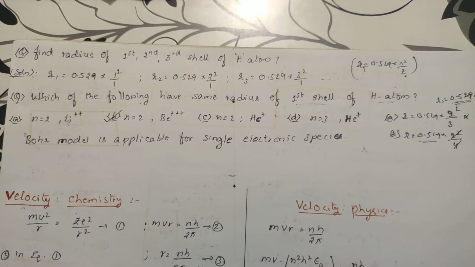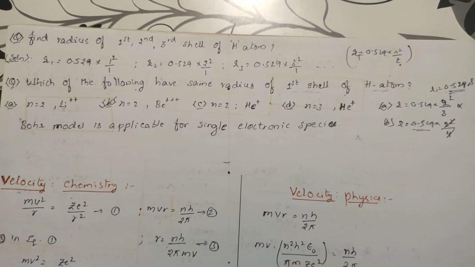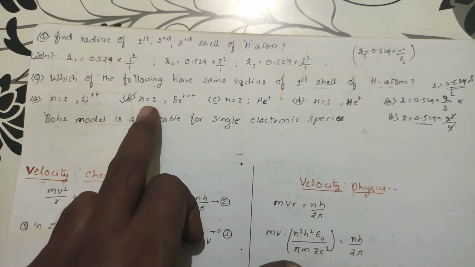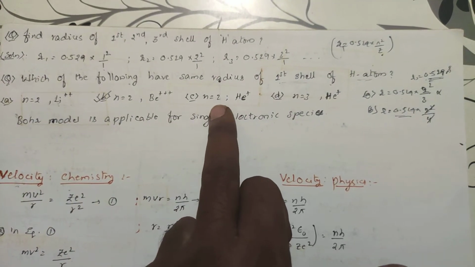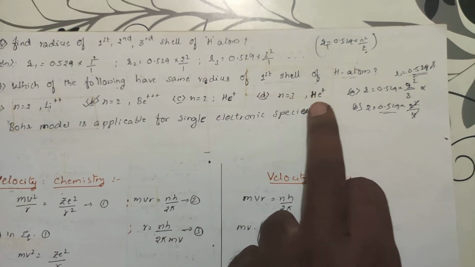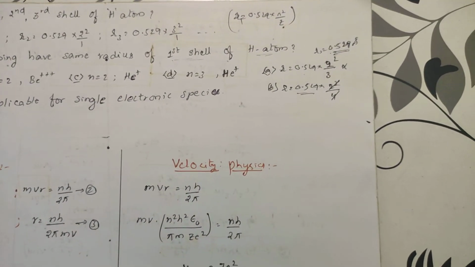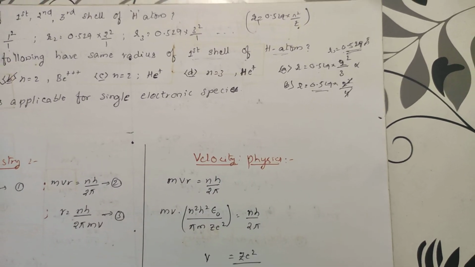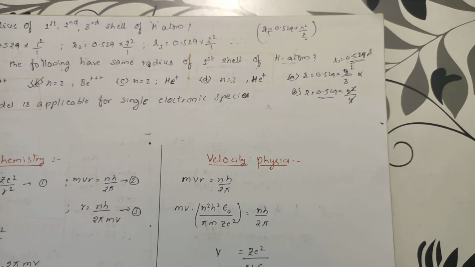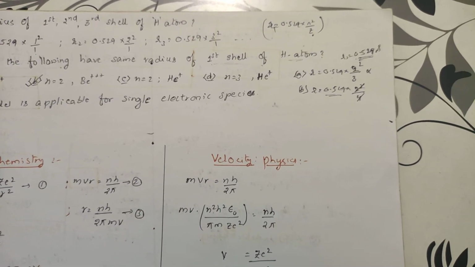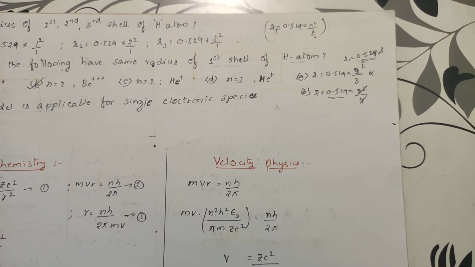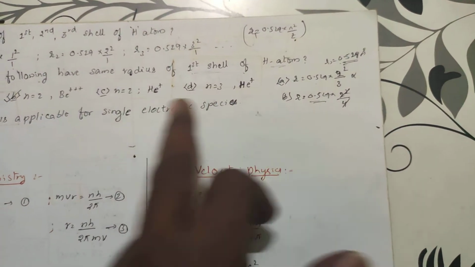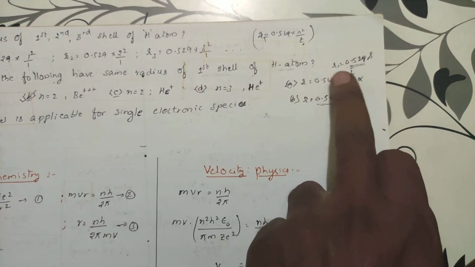Next question: which of the following will have the same radius as the first shell of hydrogen atom? The options are n equals 2, lithium plus 2; n equals 2, beryllium plus 3; n equals 2, helium plus 1; n equals 3, helium plus. For the first shell of hydrogen, the radius is 0.529 into 1 square by 1, which is 0.529. Whatever you calculate for these options, you should get this value.